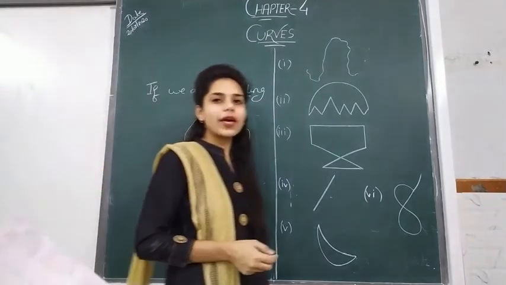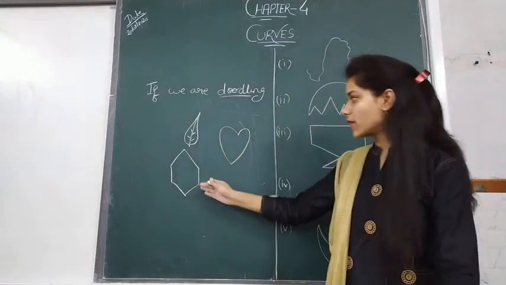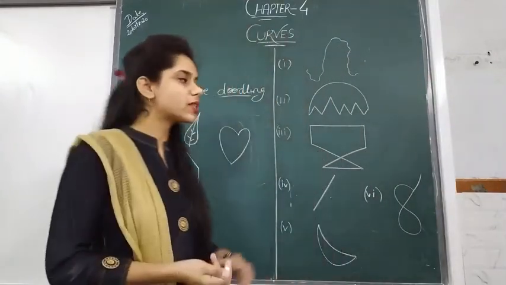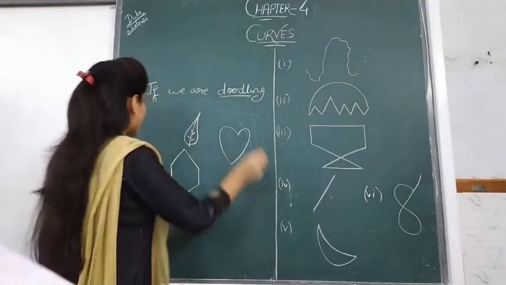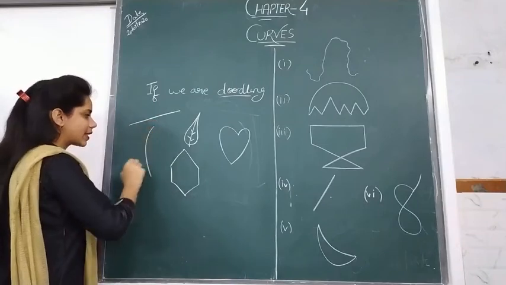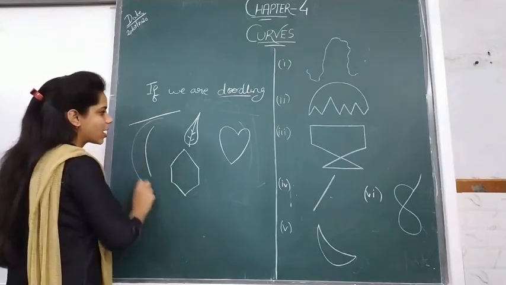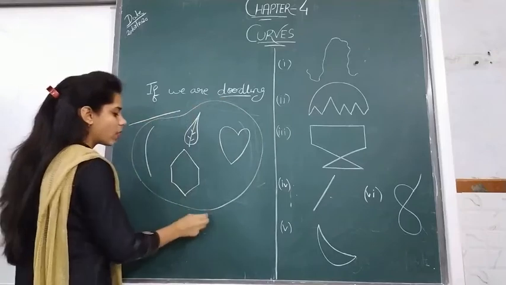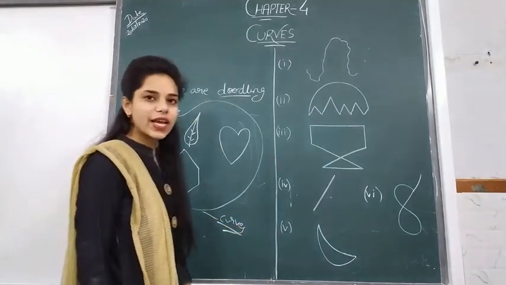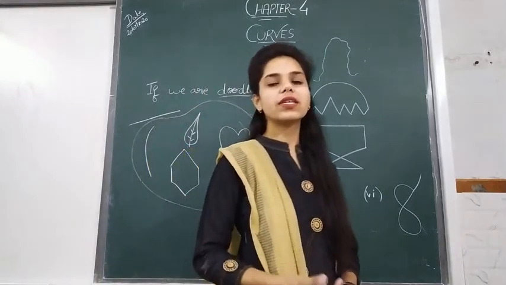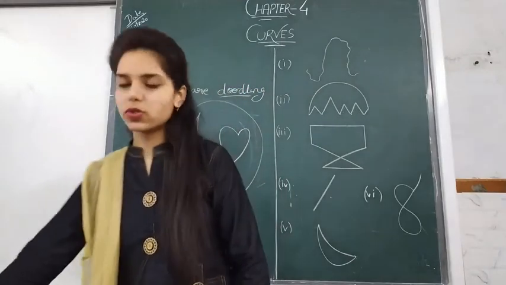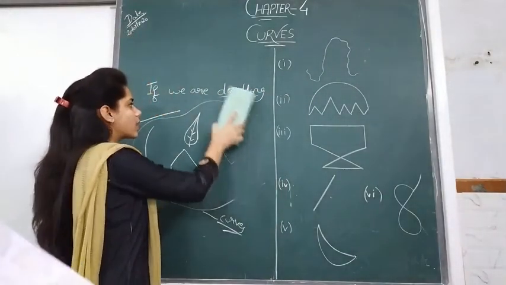Okay. So whatever we make in this form, where we do not use line segments, that is known as what? Curves. If I make this straight line, this is also a curve, and if I make it like this, all these figures are what? Curves. All these figures are curves. It is not exactly a straight line. We do not exactly use a straight line for making curves. If we are doodling, that becomes a curve.